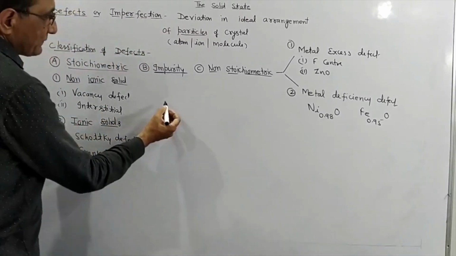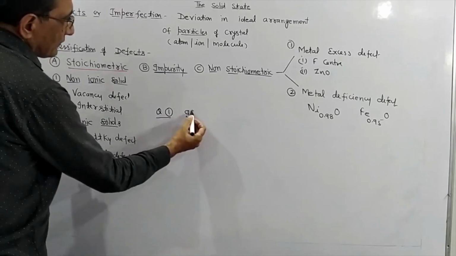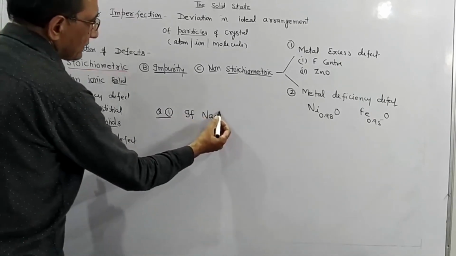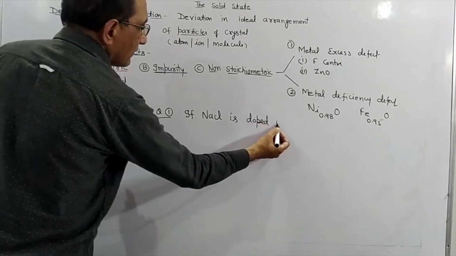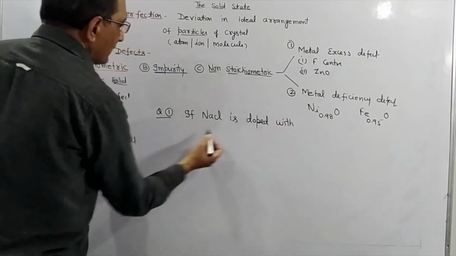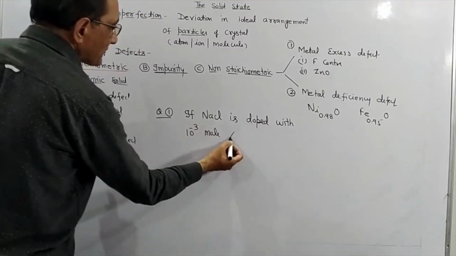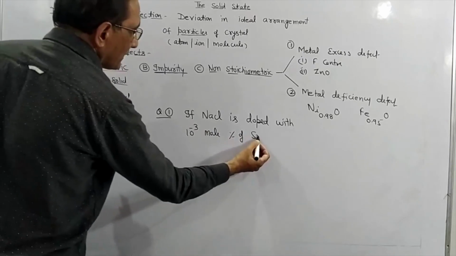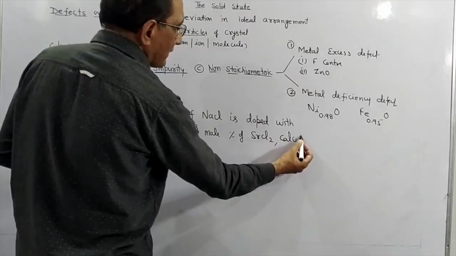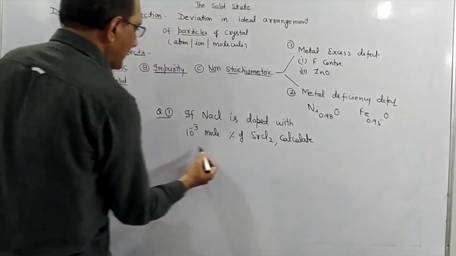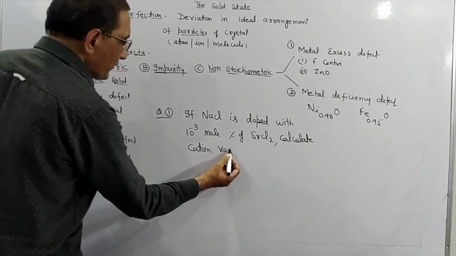First question is, if NaCl is doped with 10⁻³ mole percentage of strontium chloride, calculate the cation vacancies. This question is from your NCERT.